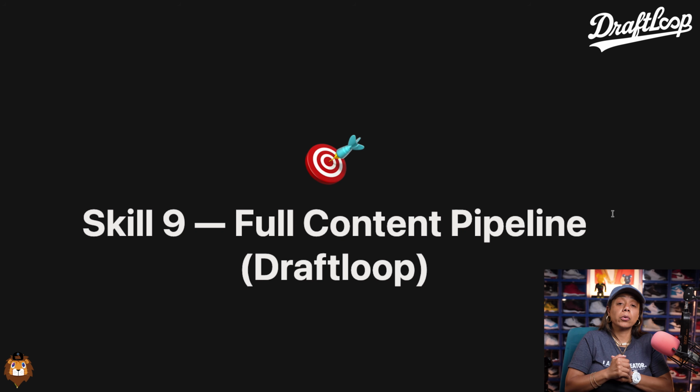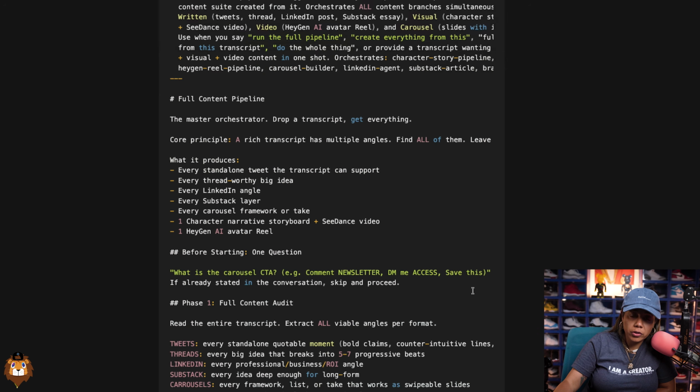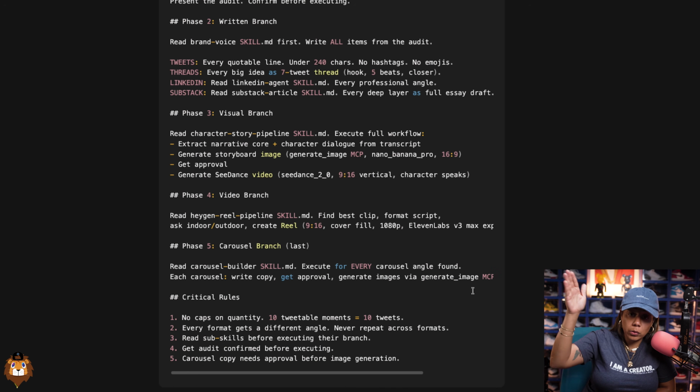Now, the last thing that we're going to do is set up this last skill that brings it all together, which is the whole DraftLoop. Once this is set up to trigger all that we did, all we have to type in is run the full pipeline. So this is the full skill instruction, and we're going to copy this and create this skill.